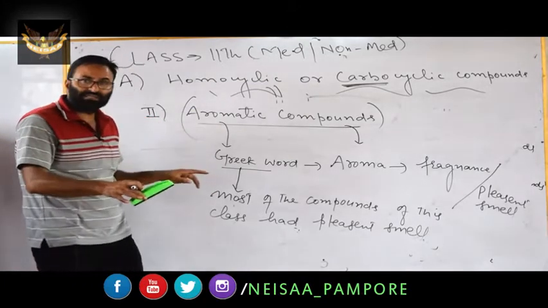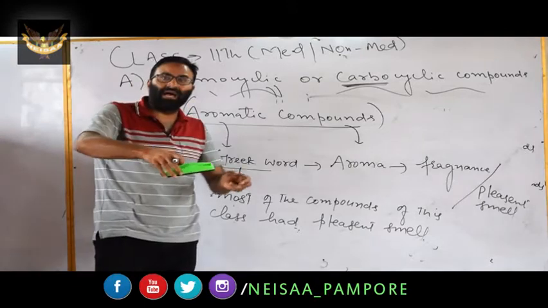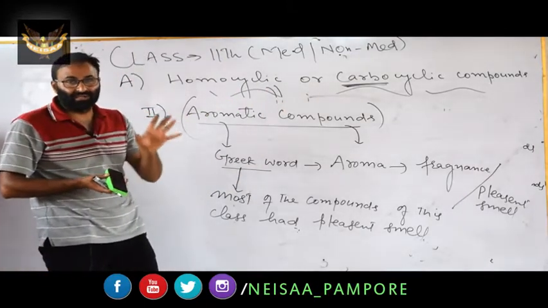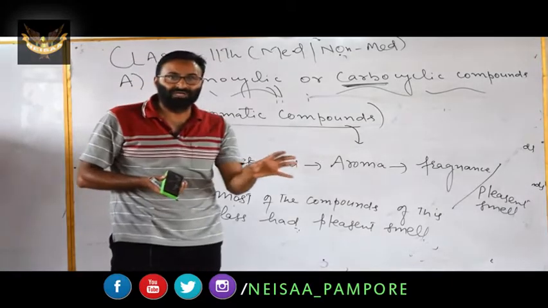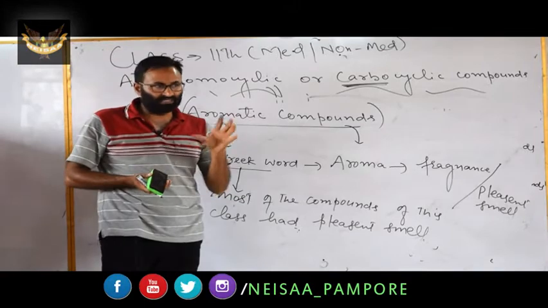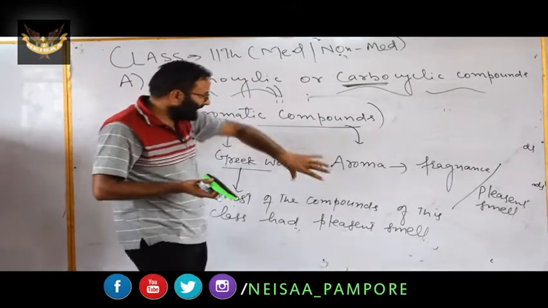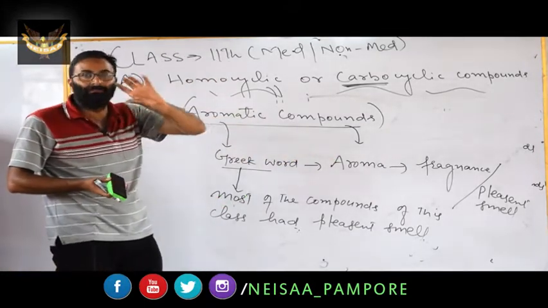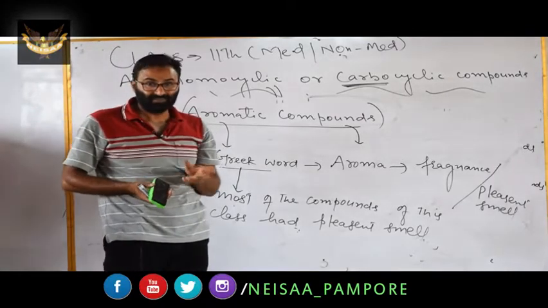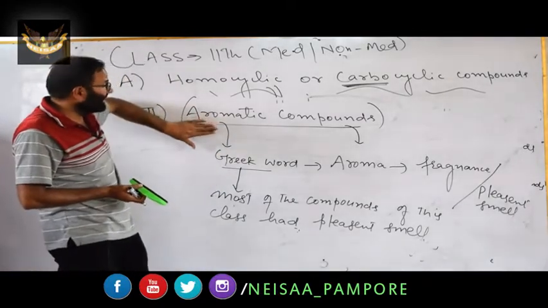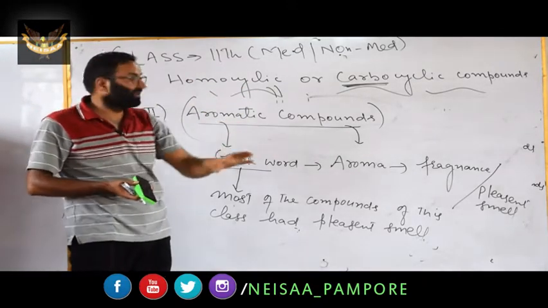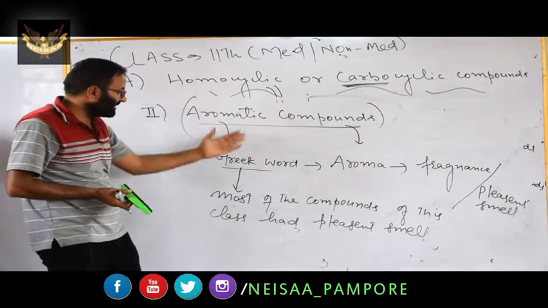But nowadays the word aromatic has lost its significance. We do not use it now, because nowadays we have compounds of this class which do not have fragrance. In organic chemistry, these compounds have an unpleasant smell. Hence the word aromatic has lost its significance. Now it is not used on the basis of smell or fragrance.